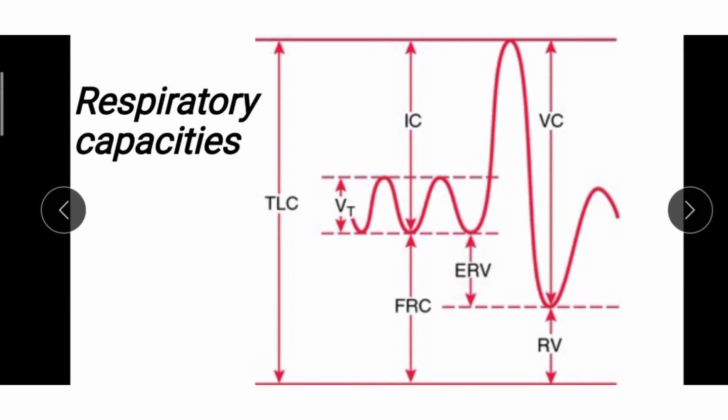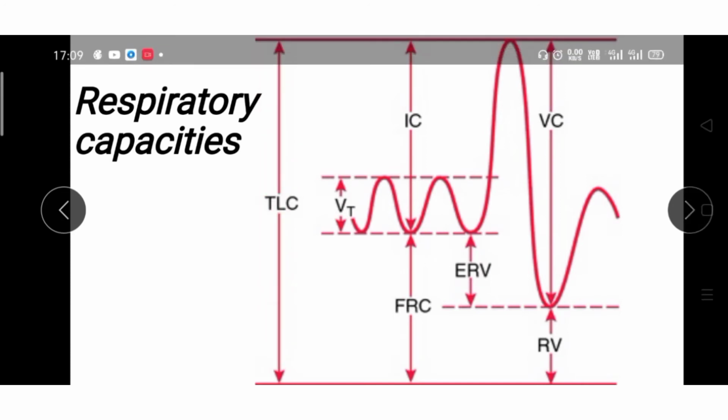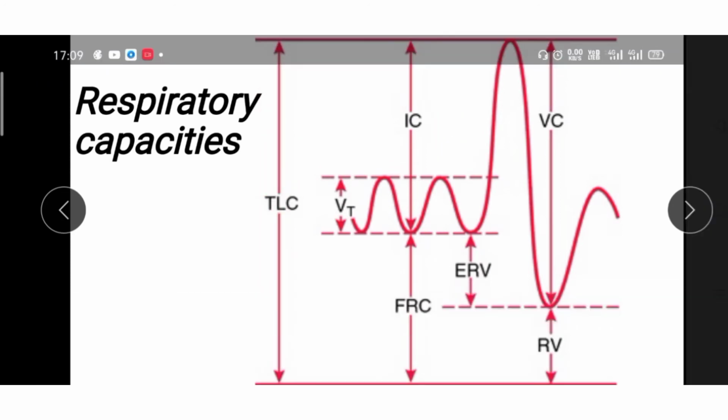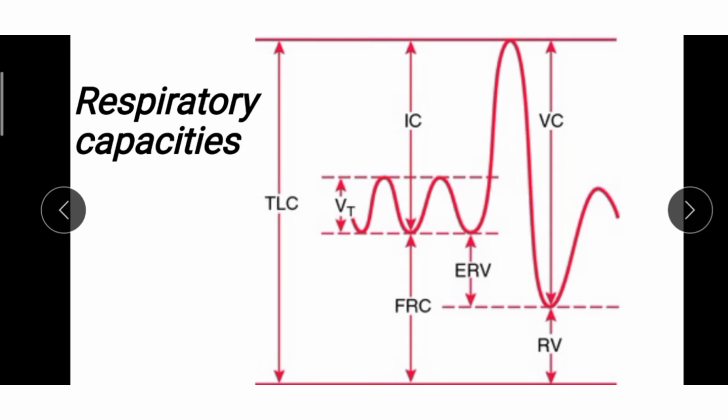This is the total lung capacity. It is the total volume of air present in the lungs and the respiratory passage after a maximum inspiration. It includes vital capacity and the residual volume.